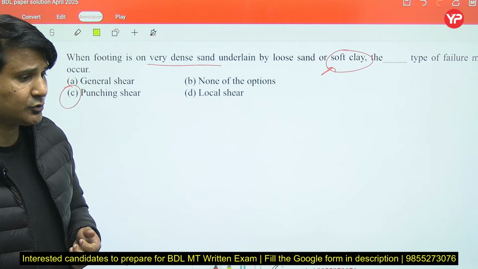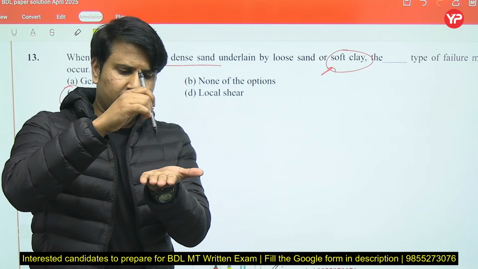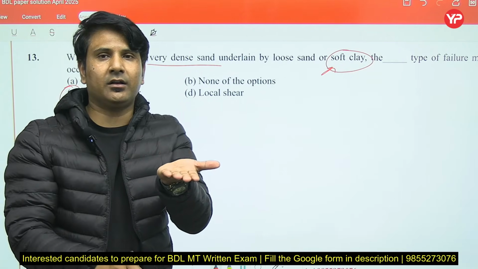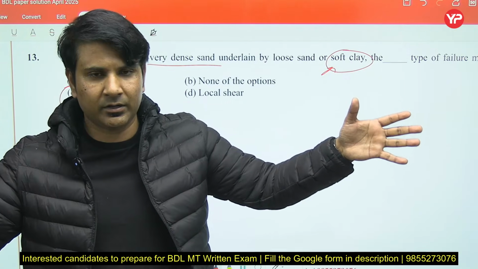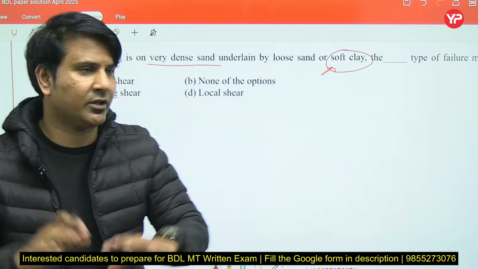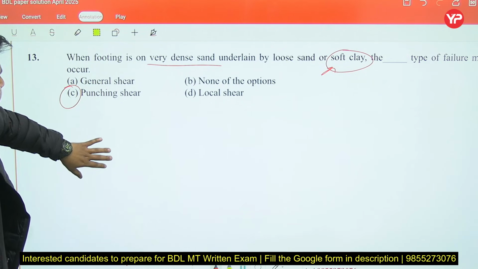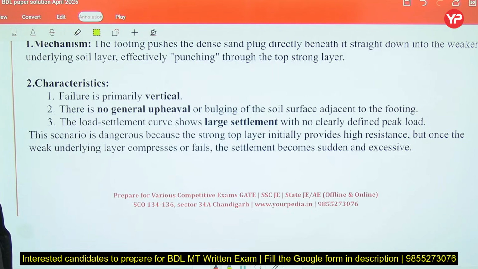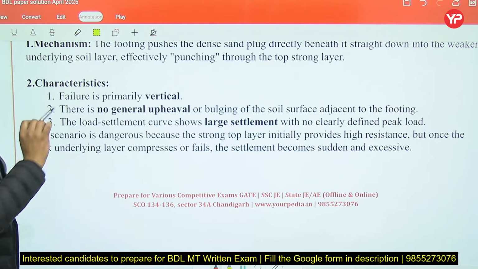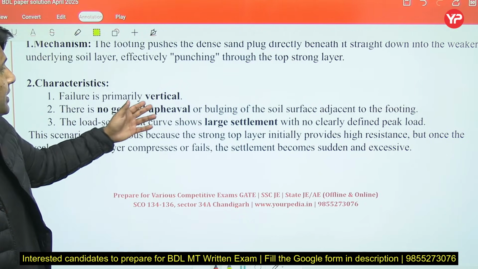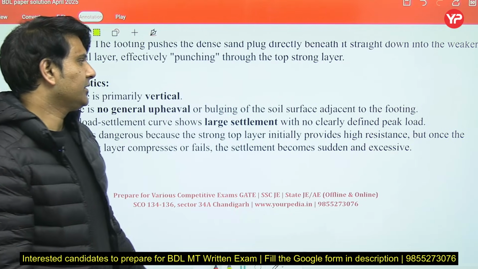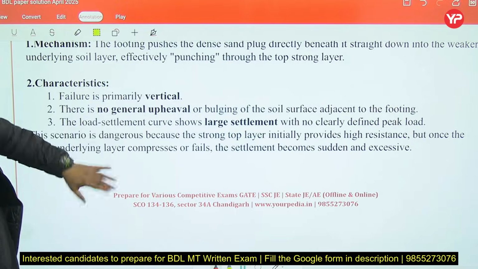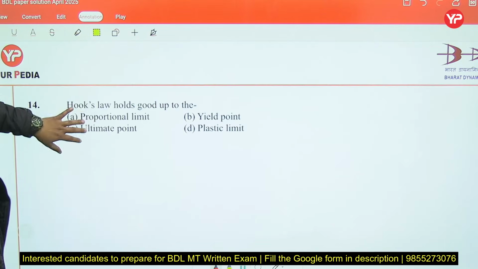So when the footing is placed on it, the failure face will be directly vertical, and no bulging will be seen around that failure. So the answer will be C, punching shear. Here I have also mentioned the characteristics: failure is primarily vertical, no general upheaval or bulging of the soil surface adjacent to the footing, and you will see large settlement.